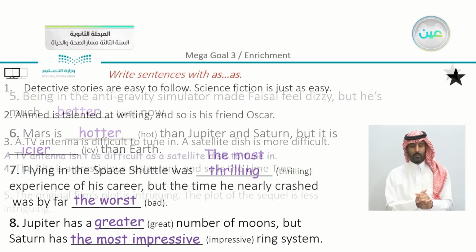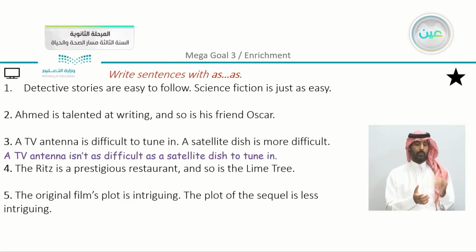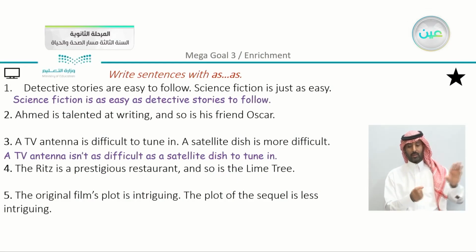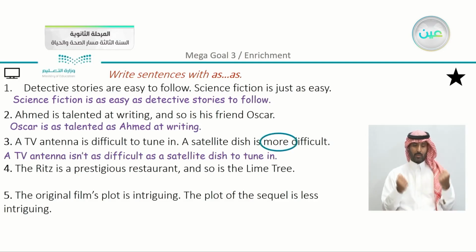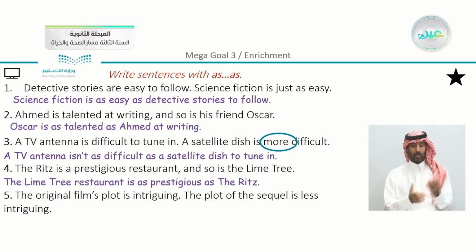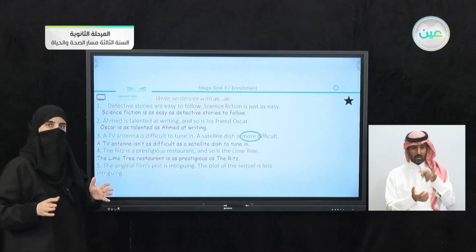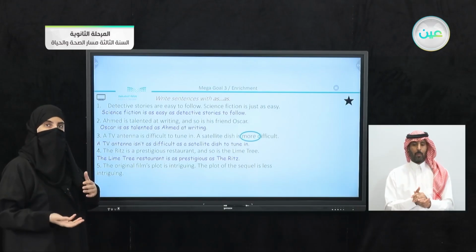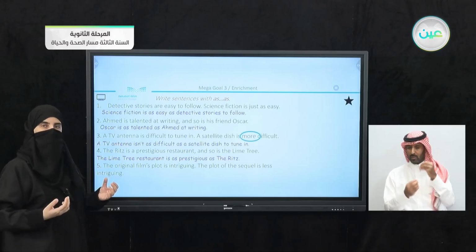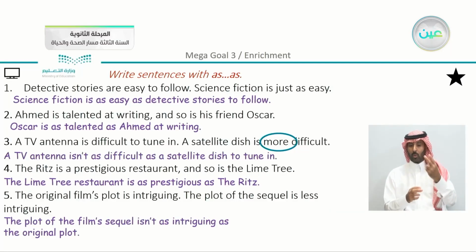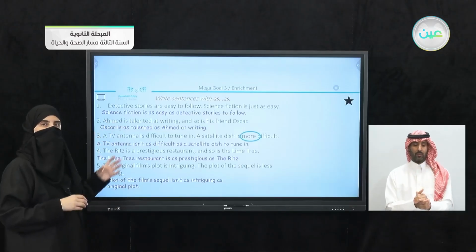So we have just revised or practiced here using as and as to write sentences. Now you can see that we have different examples. We are going to do the last one together. The original film's plot is intriguing. The plot of the sequel is less intriguing. So the basic idea is to look for the adjective, and if you are going to use the positive degree, don't forget to use as and as twice. So the plot of the film sequel isn't as intriguing as the original plot. And you can see from the other examples here that we did the same.